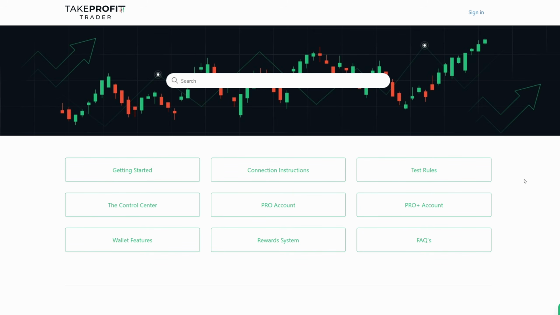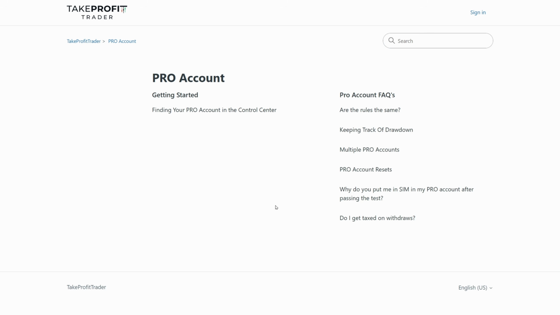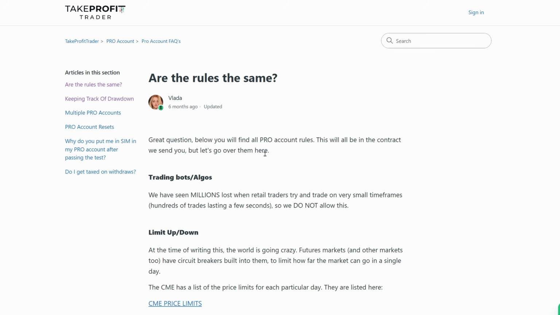If we're going to be looking for a micro scaling rule, we probably want to look in the Pro or Pro Plus account and see, are there any other rules that we need to pay attention to? So let's go ahead and click on the Pro account real quick. Are the rules the same? Well, let's go ahead and look at this real quick. And we're going to come up on the rule here in just a moment. Trading the algos and bots. We already talked about that a few minutes ago.